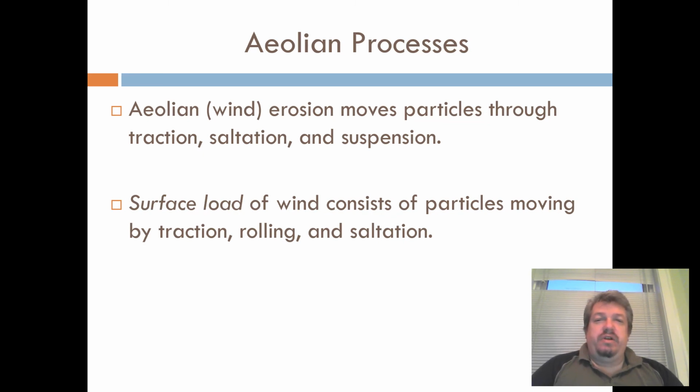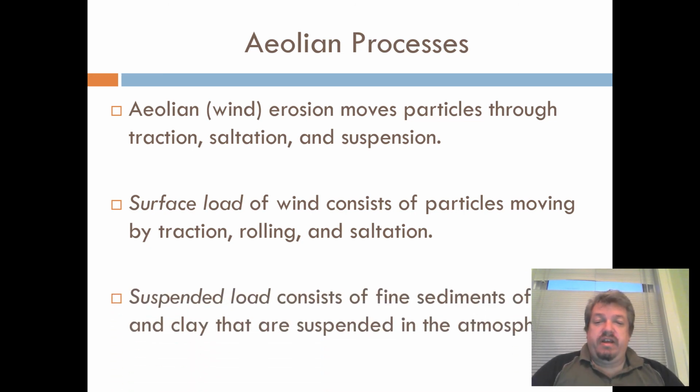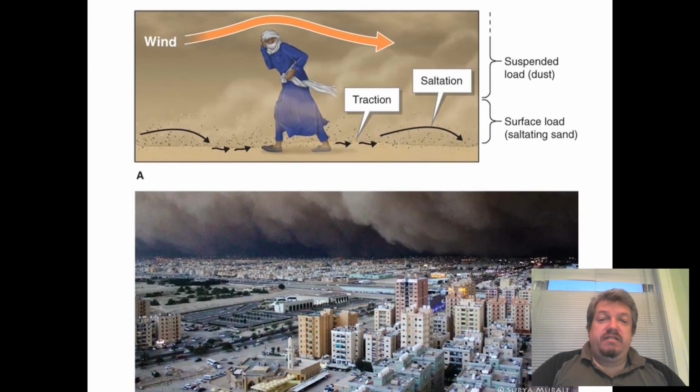The surface load: these are the things that are too big to be light in the air. So small pieces of rock, tumbleweeds, branches, things that roll around the ground. That's the surface load. But if you've ever been outside, you know that dust can get in the air like smoke. And all dust is really, really fine dirt, so fine that it floats in the air. So you can have a suspended load of dust.